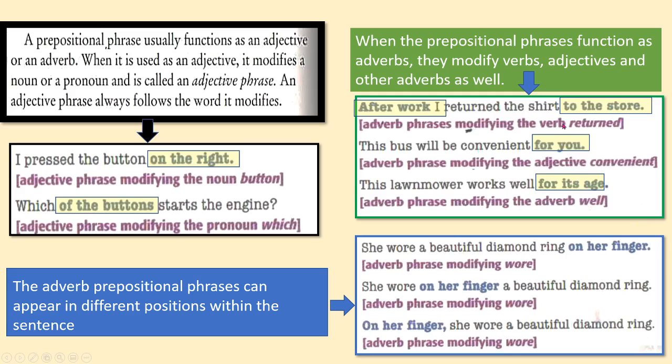You notice that here we are modifying a verb. Here we are modifying an adjective, and here we are modifying another adverb. So you can see how adverb phrases function the same as the adverbs that are single words. Okay? That's why in the definition they say it functions as a single word, as a unit, all of them together.